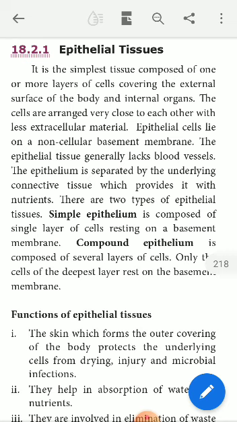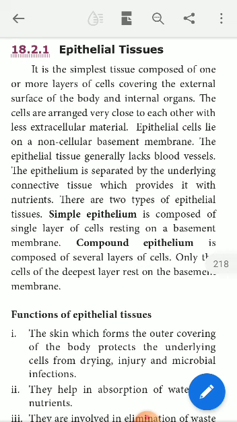The nutrients are supplied to these epithelial cells only from the connective tissue. This underlying connective tissue separates the epithelial tissue from other underlying tissues, right? So the underlying tissues are connected with the epithelial tissue only by means of connective tissue. Connective tissue is the source of nutrients for the epithelial tissue, right?